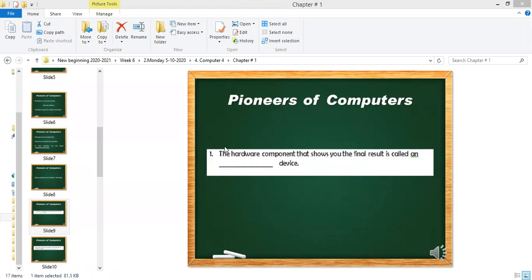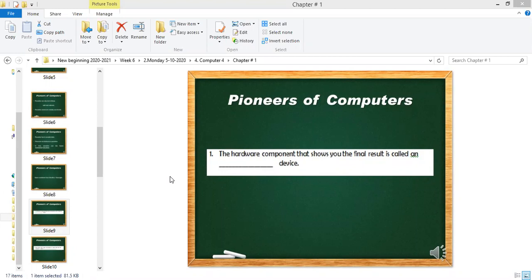Okay. So Abdul Rahman Nathar, what is your answer? Say it in a second. You can unmute yourself. Say the answer. Output device. Are you sure? Say yes, I am sure. Yes, I am sure. Good, very good. Yes, you are sure because this thing gave you the output. It shows you the result. So it's an output device.